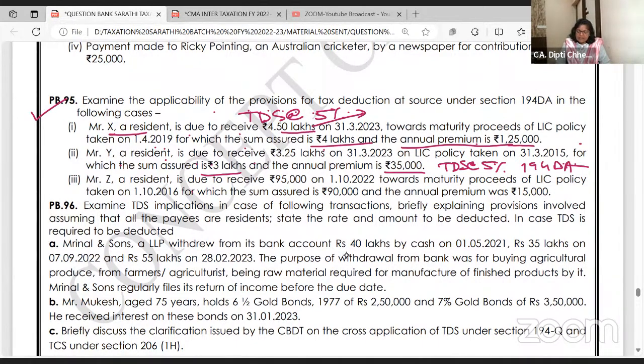Z, a resident is due to receive 95,000 on 1st October towards maturity proceeds of the LIC taken on 1st October 2016, for which sum assured is 90,000. And annual sum assured to 90,000 है, but you have paid premium 15,000, जबकि 9,000 से ज़्यादा नहीं देना था. So on maturity, is it taxable or not?